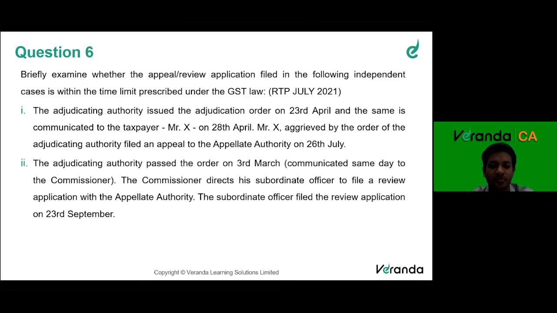Next question is, the adjudicating authority passed the order on 3rd March, communicated the same day to the commissioner also. Now the commissioner directs his subordinate officer to file a review application with the appellate authority. So reviewing authority, remember, review for review. The subordinate officer filed the review application on 23rd September.